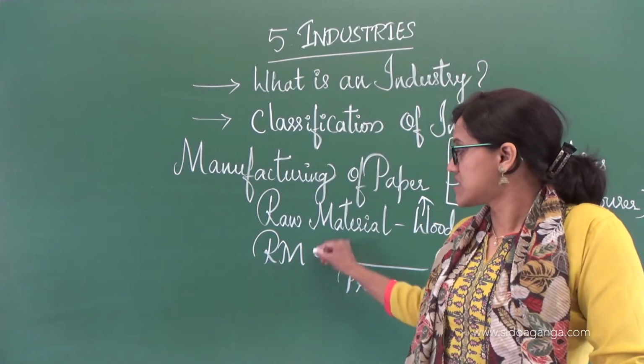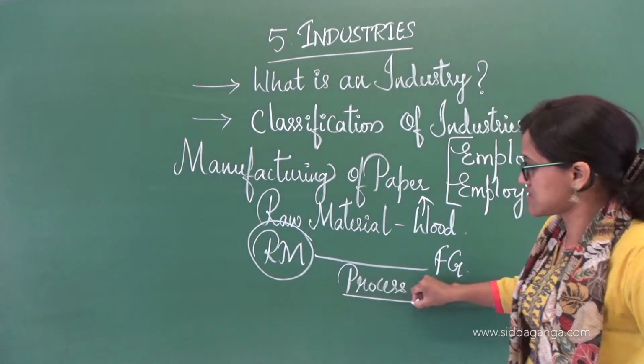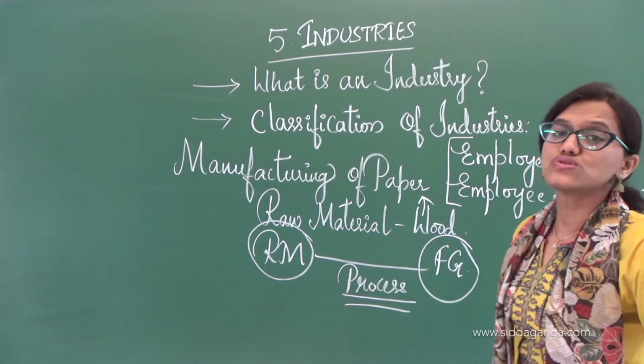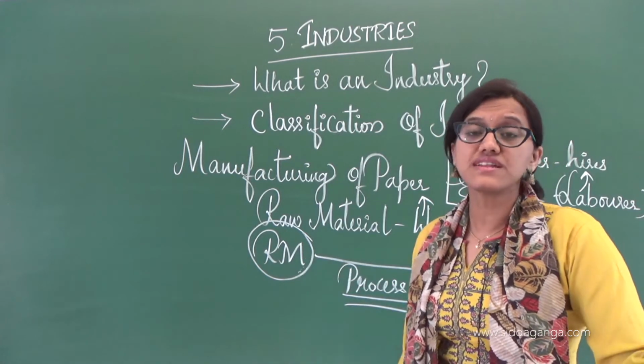They change the raw materials by undergoing certain processes to give finished goods. To come up with finished goods, the raw materials have to undergo certain processes.